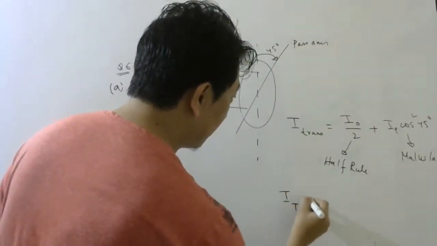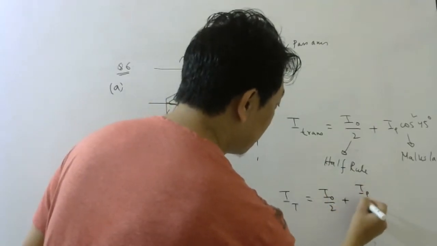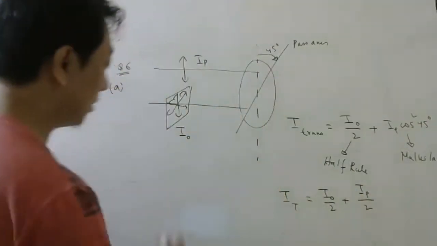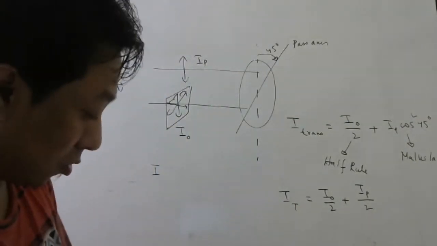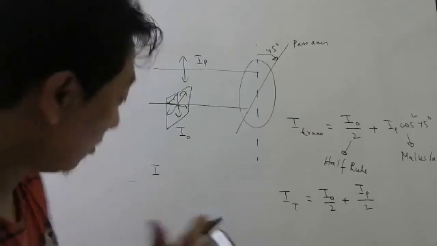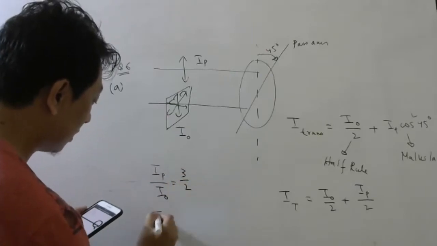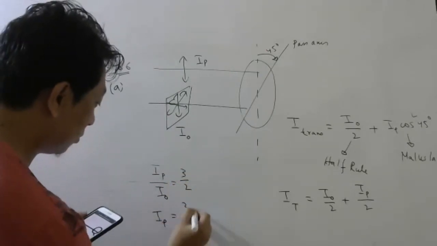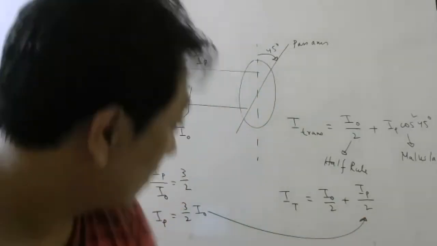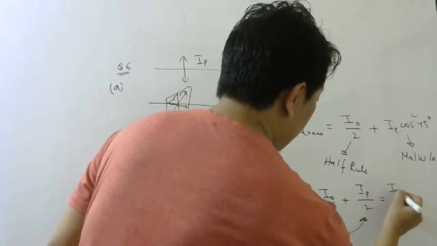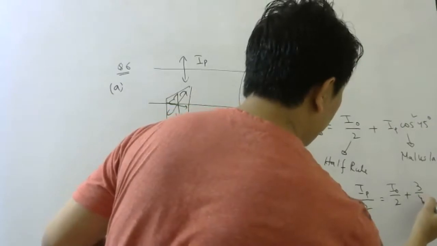So transmitted intensity will be I naught by 2 plus IP by cos square 45, which is also 2. Now, they want the answer in terms of I naught. Already in the previous question we have found IP by I naught is equal to 3 by 2. So IP is 3 by 2 I naught. Substitute here. So this will be I naught by 2 plus, if you substitute this, 3 by 4 I naught.